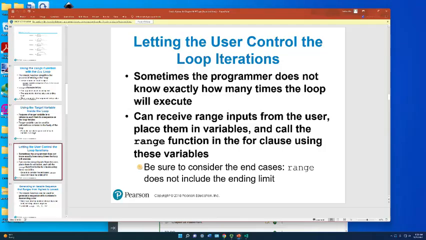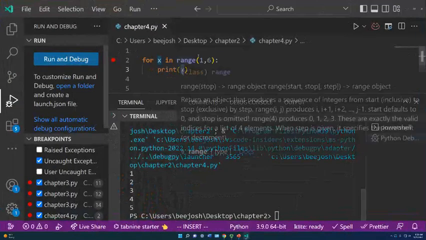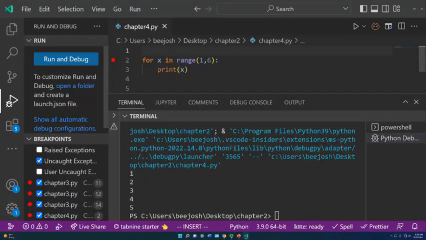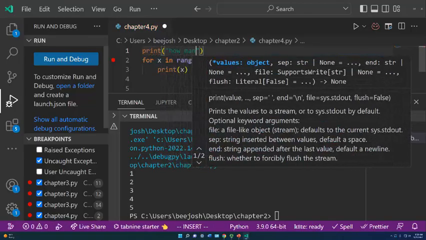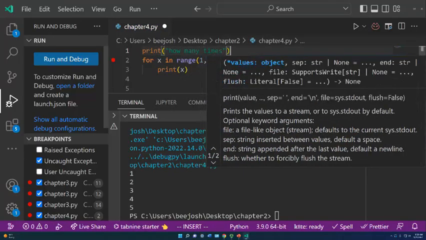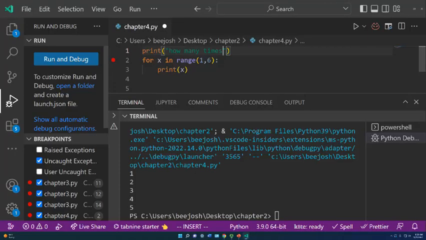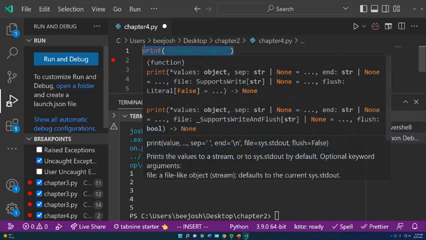So what we could do here is we could say, hey, user, how many times? Oh, wait. I'm writing in two. I'm trying to do this in... Okay, so we could just do it with the input.